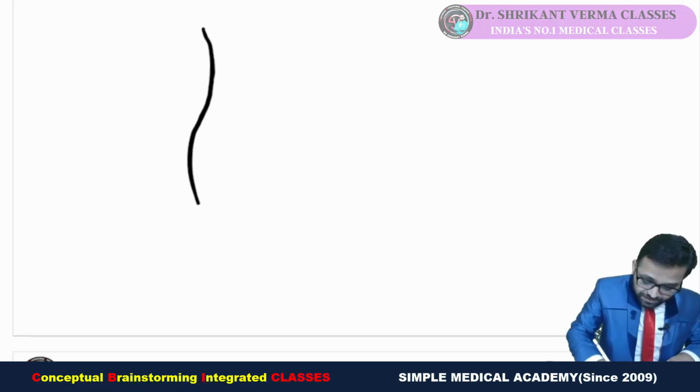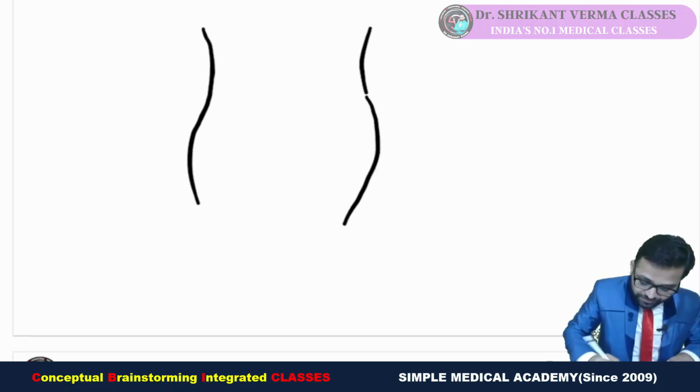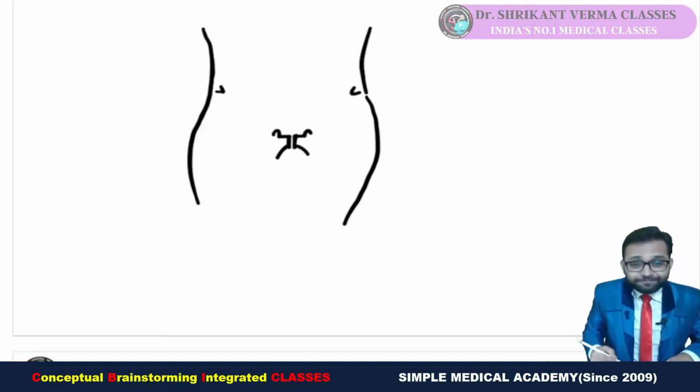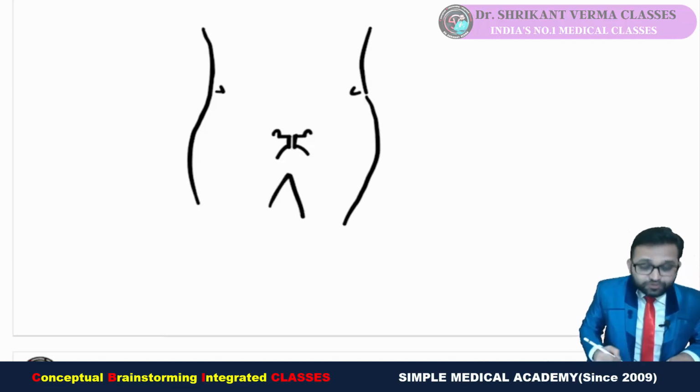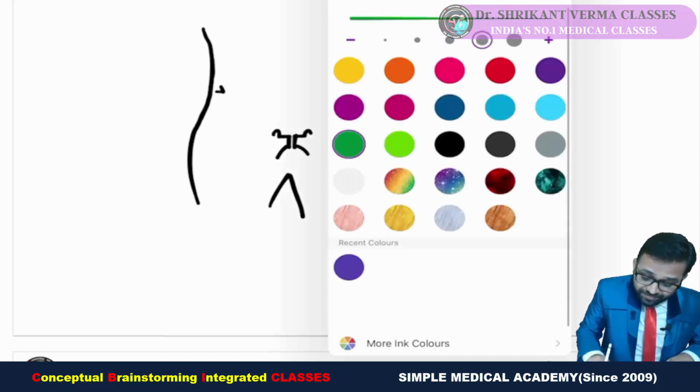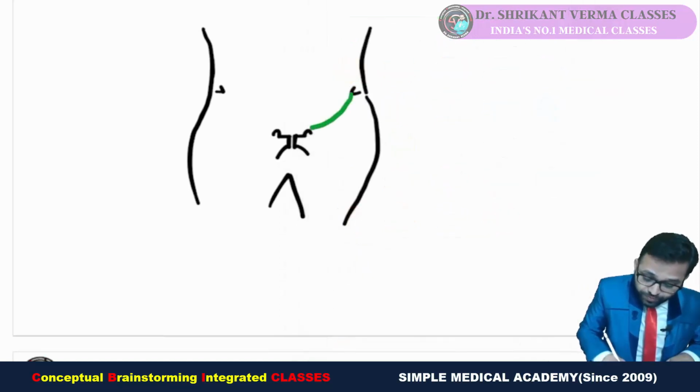Suppose this is our body. You will see there is the pubic tubercle, pubic symphysis, pubic crest, and here is the anterior superior iliac spine. Suppose this is our thigh. You will see there is the ligament between the anterior superior iliac spine and the pubic tubercle.